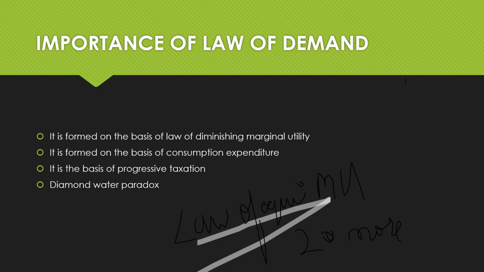For example, let's say I'm having 20 rupees. This is my income. Should I use this entire 20 rupees just to buy lace? I'll buy two packets of lace, one packet is 10 rupees. That is too much, because if I'm doing this, I'm not having income to buy the rest of the things.